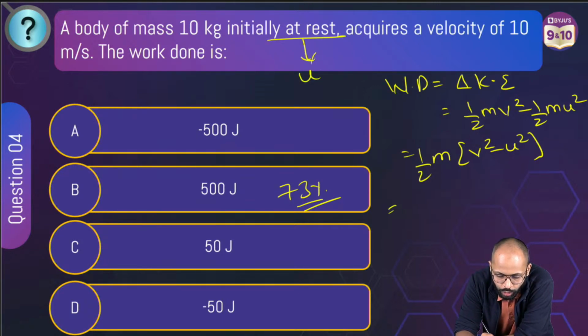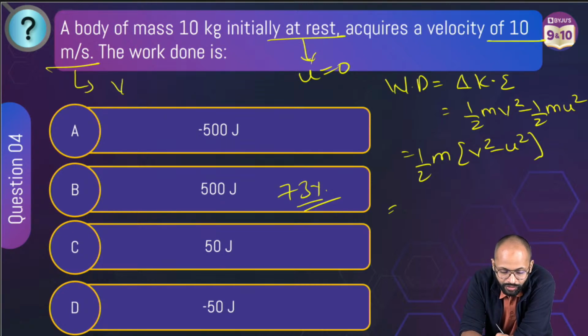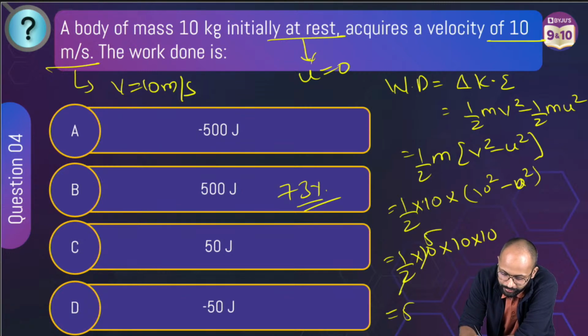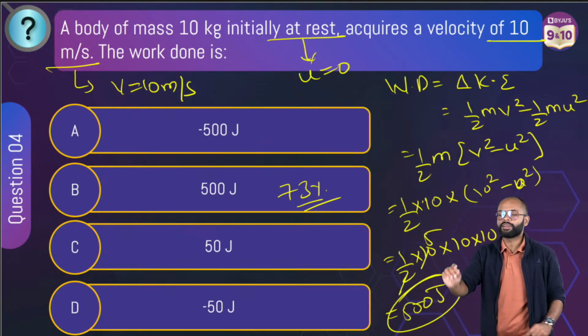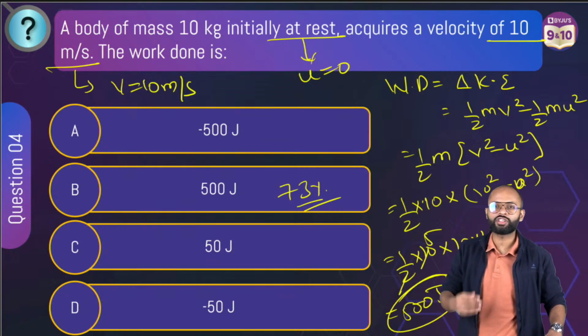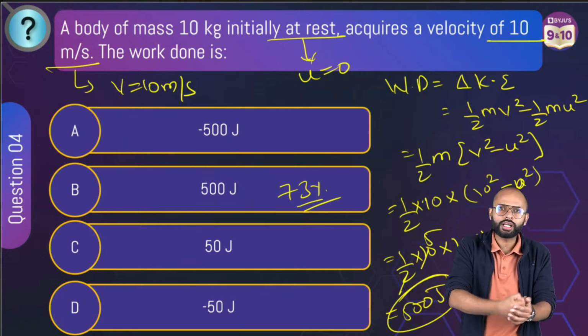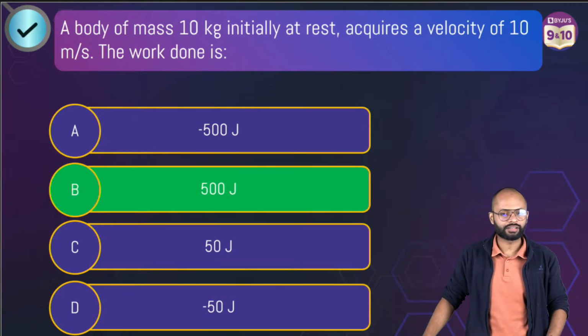Now what is v? Initially at rest, so u is equal to 0. It acquires a velocity of 10 meter per second, so v is equal to 10 meter per second. So half into mass, how much? 10 into v square, v is 10 square, minus u square which is 0. Half into 10 into 10 into 10, that is 5 into 100, 500 joules. Positive? Yes. Work done will be positive because finally the velocity is increasing. If kinetic energy is increasing, positive work has been done, simple. So option B is the right answer.